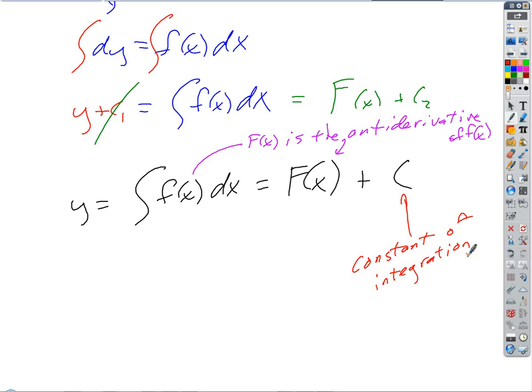Other than like y equals 0? No, y equals 0 doesn't work. Or x equals 0? That'd just be a straightforward sum to y, wouldn't it? You're right, but the derivative of any constant could be 0, right? So the answer is not 0, C would be your answer. And the antiderivative of C is not C, it's Cx.